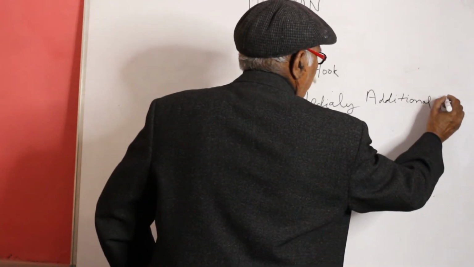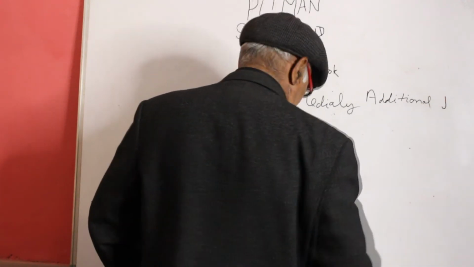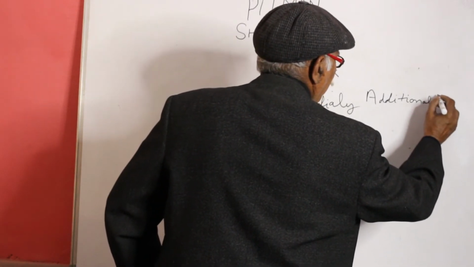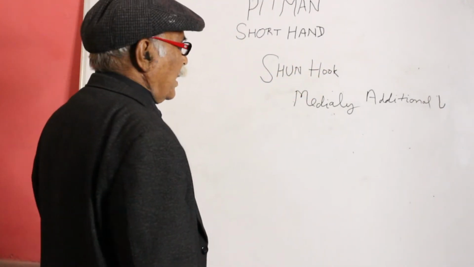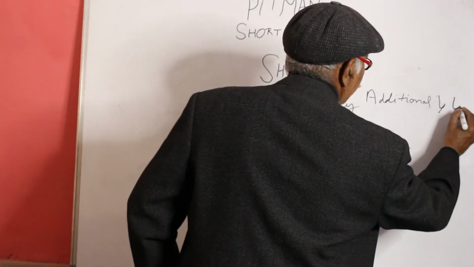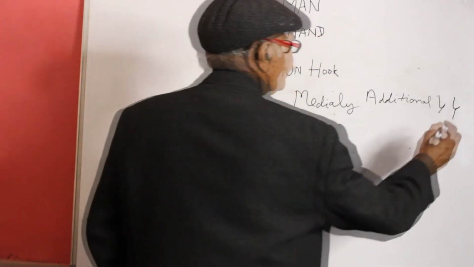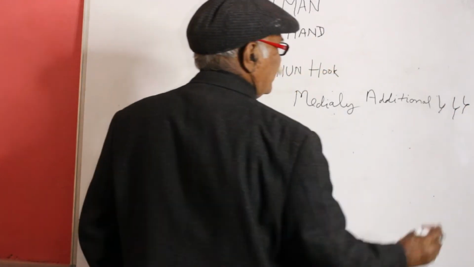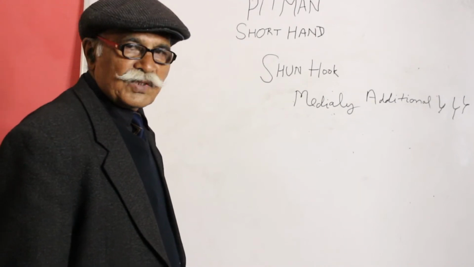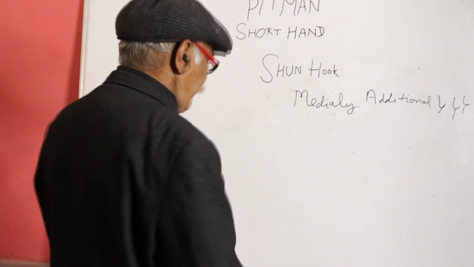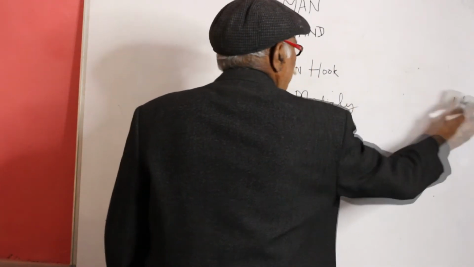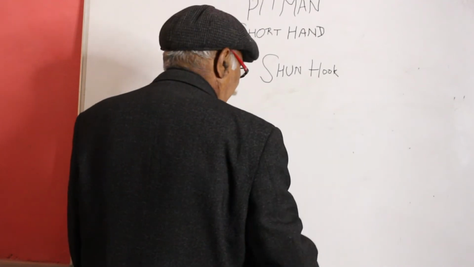So addition, and we will come to additional also. So we will add additional. So L will be used after sun hook. The fashion of sun hook will be used, then it will be additional. Then positional.